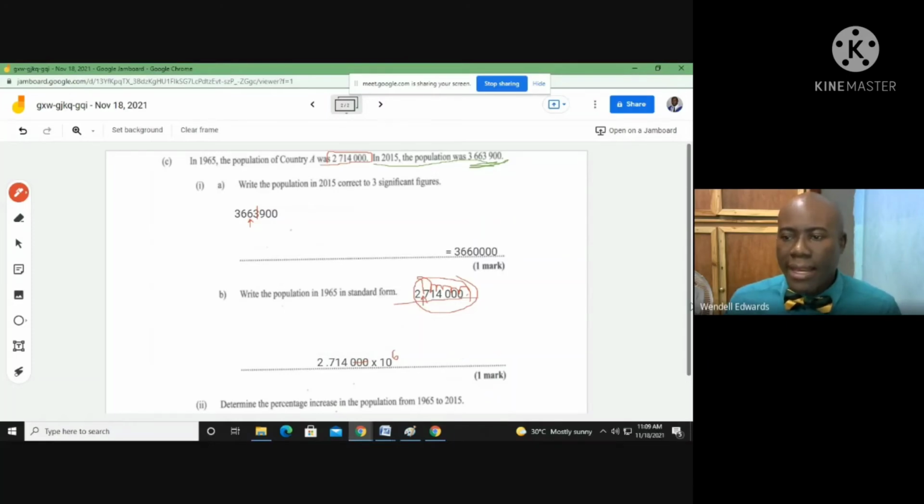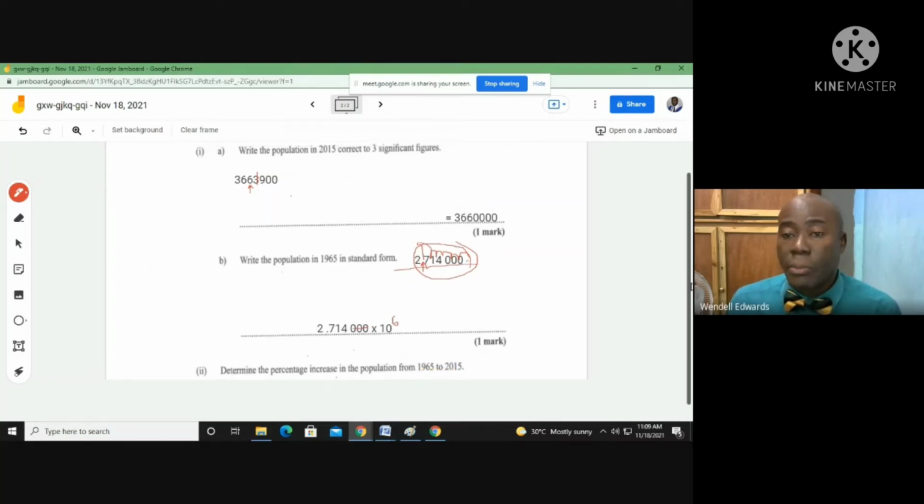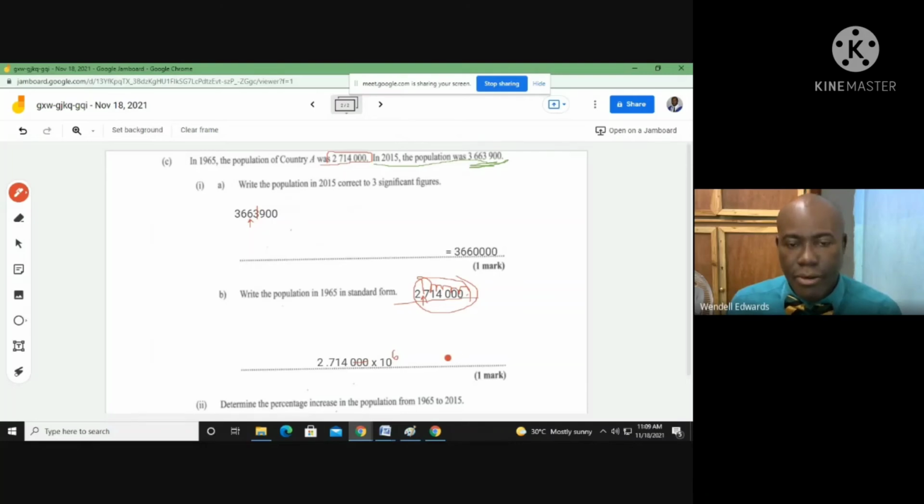All right, let's look at the last one. So here's the last one. They want us to determine the percentage increase in the population from 1965 to 2015. So the percentage increase, right? Let's clear this up in an effort to write the percentage increase. So to write the percentage increase, we're dealing with certain numbers. So let's go to the next slide to look at the percentage increase.